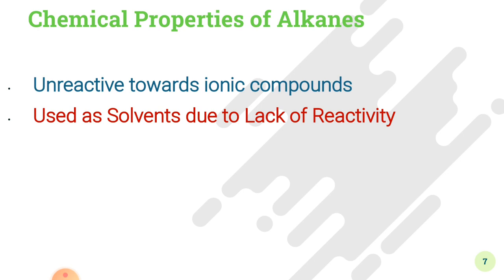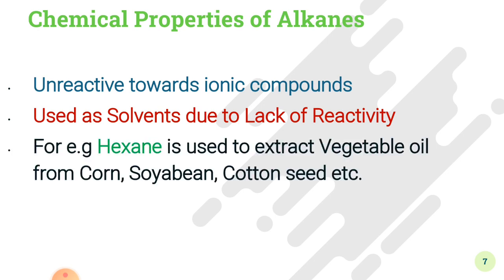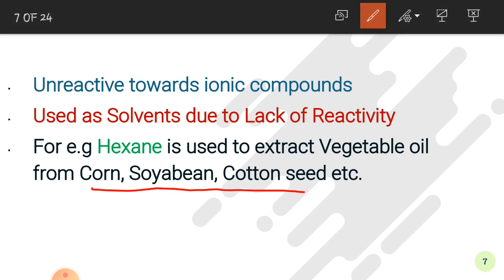And because of this lack of reactivity, these alkanes are used as solvents. What are solvents? A solvent is a chemical substance in which a solute is dissolved, and the solvent is present in a larger amount as compared to the solute. For example, hexane, which is an alkane, is used to extract vegetable oil from corn, soybean and cottonseed. These are the sources of vegetable oil, and why is hexane used to extract this vegetable oil? Because hexane does not react with this vegetable oil.